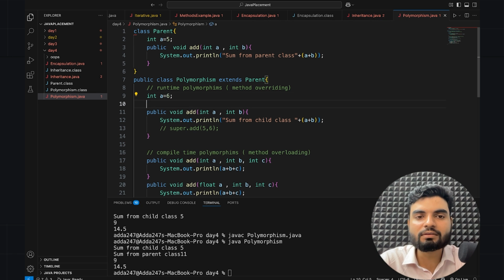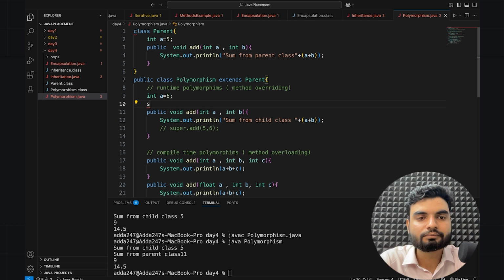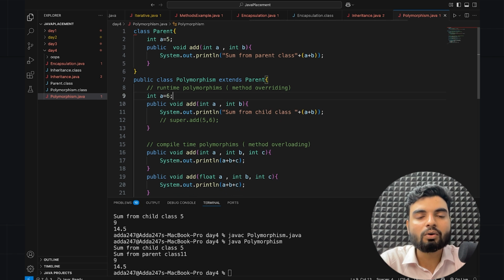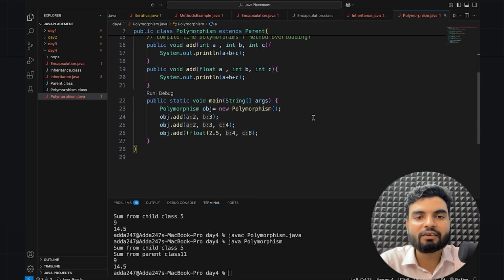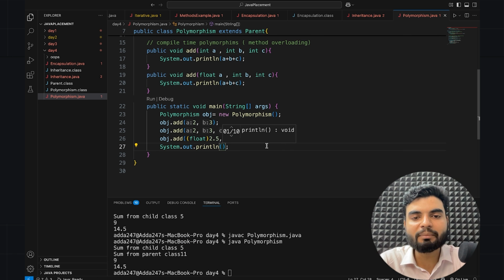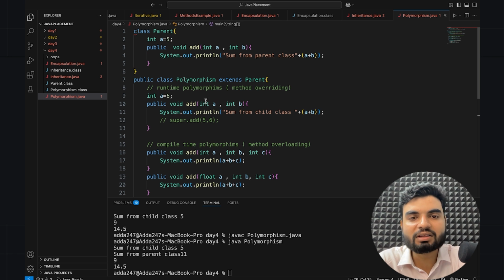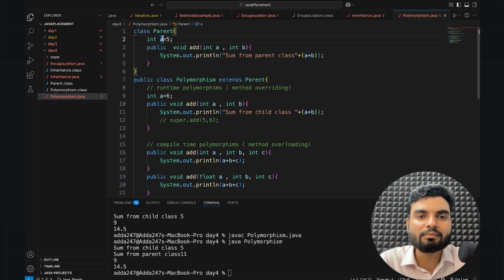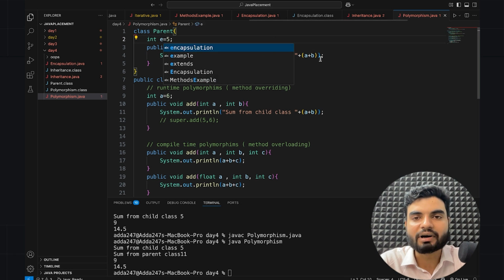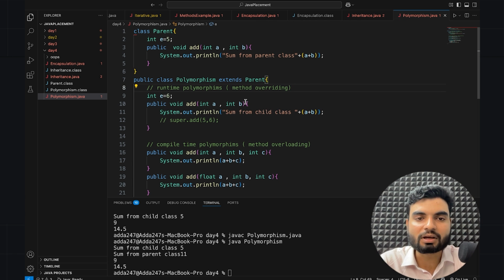Now if I do this thing somewhere here, within the method, okay, within the method. So let's say what I'm doing is, the variable a and b also I'm having, I'll give a different name. Let's say this is e variable, and this is also e variable. Now we have two variables, but I want to add something.